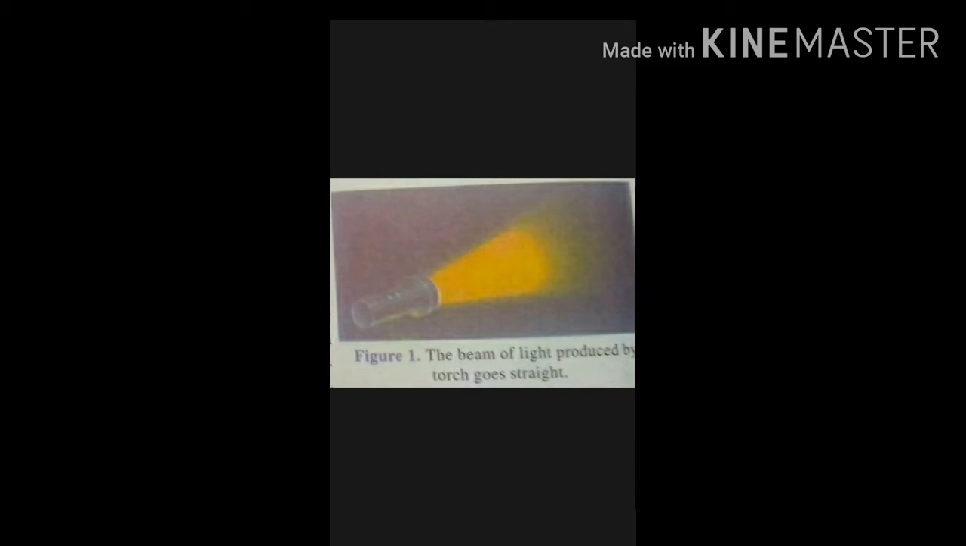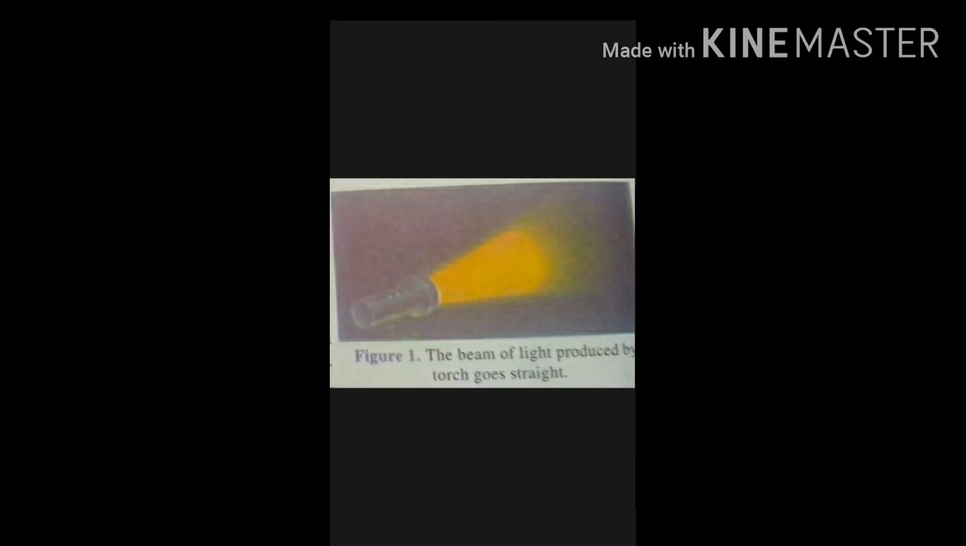If we shine a torch on a dark night, we will see that the beam of light produced by a torch travels straight into darkness. This observation shows that light travels in straight lines. Similarly, the beam of light from the headlight of cars, scooters, buses, trucks, etc. also goes straight in the darkness of night, showing that light travels in a straight line path.